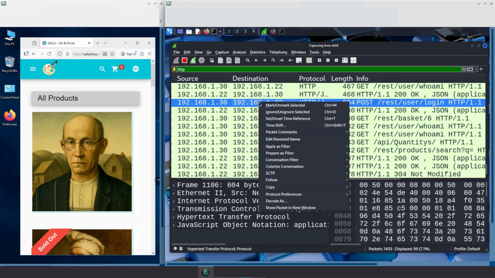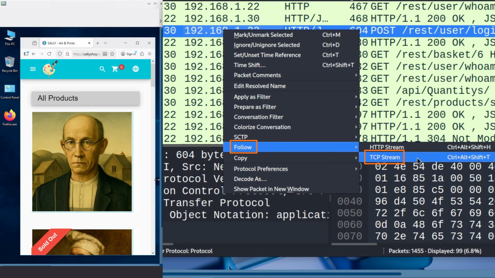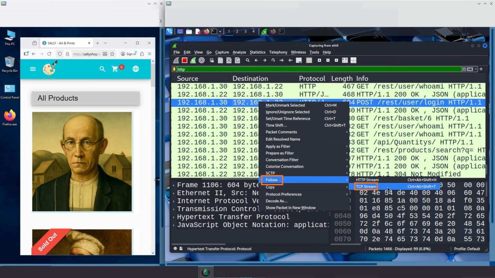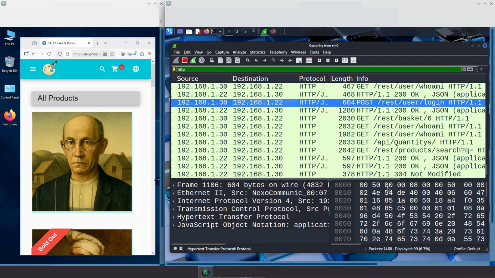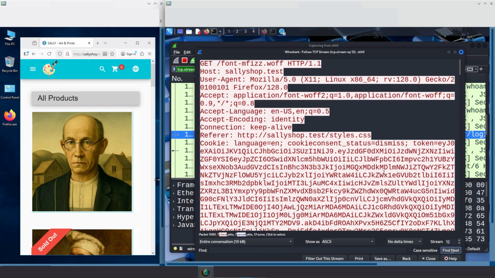Kim right-clicks the POST packet and selects follow, then TCP stream. This tells Wireshark, show me the full conversation between these two devices, from start to finish, over this connection. It filters out the noise and gives Kim a clean view of everything Joshua's browser sent to the server, and what the server sent back. A new window pops up. This is called the TCP Stream Viewer.